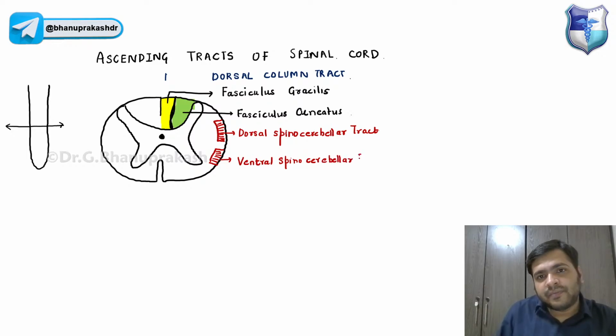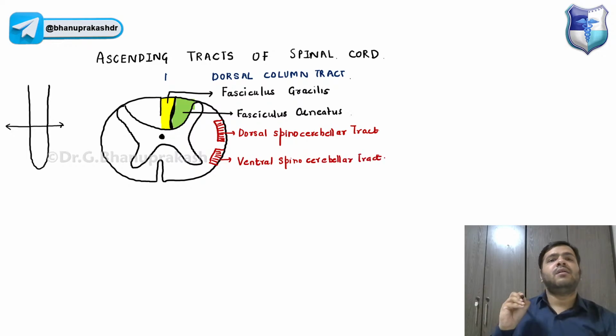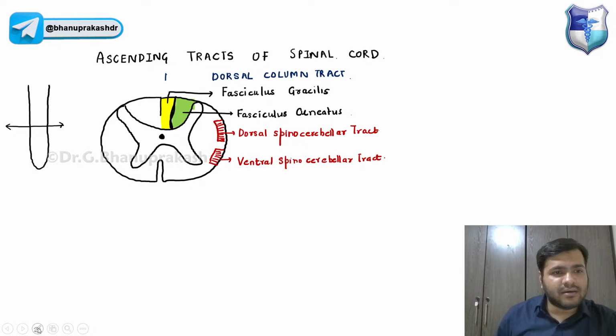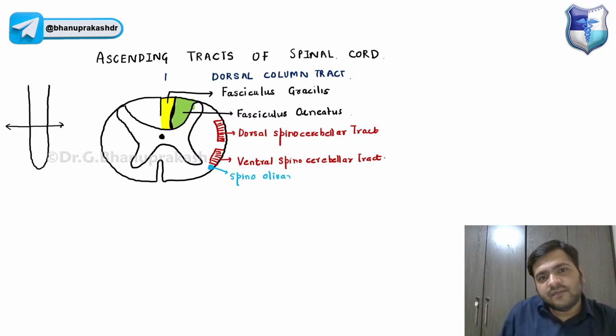Now we have two tracts located just below the ventral spinocerebellar tract. Remember, one tract is called the spino-olivary tract.